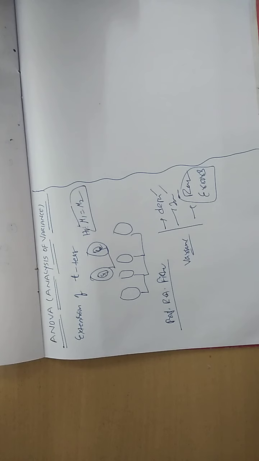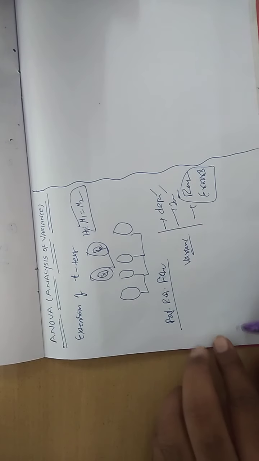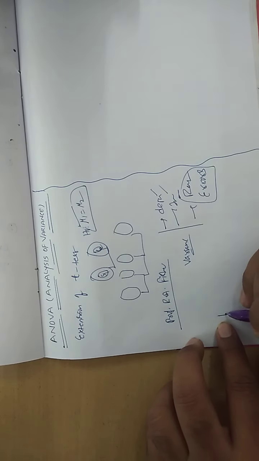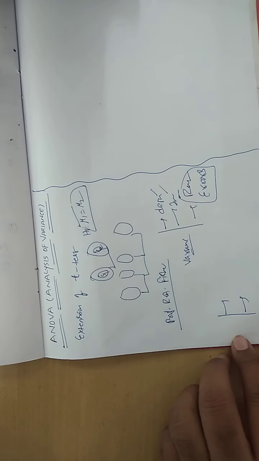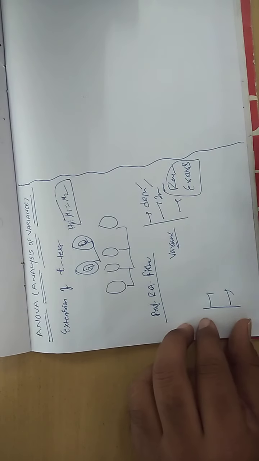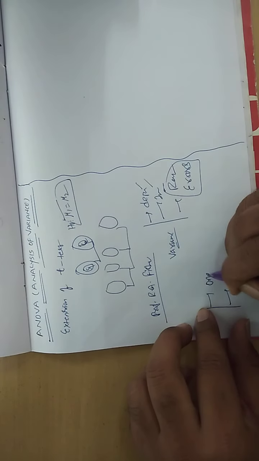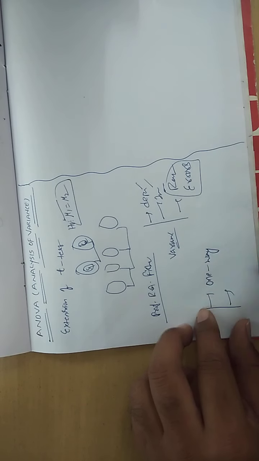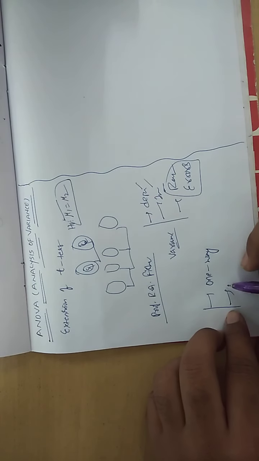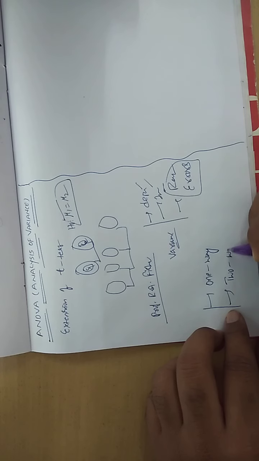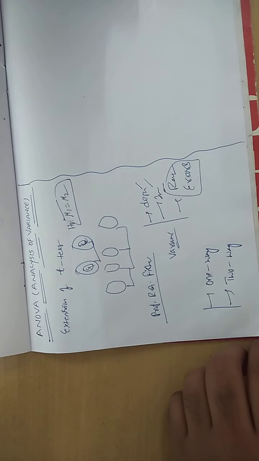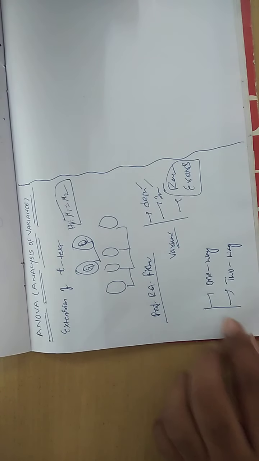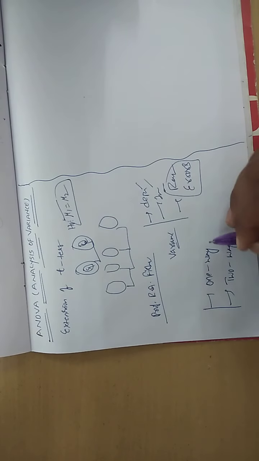Now, if you consider ANOVA, there are basically two types of methods, two types of ANOVA techniques. One is called one-way classification and the other is called two-way classification. What is one-way classification? What is two-way classification?